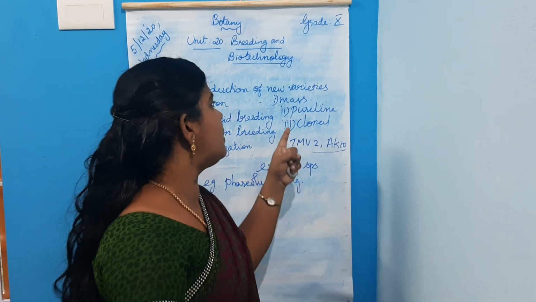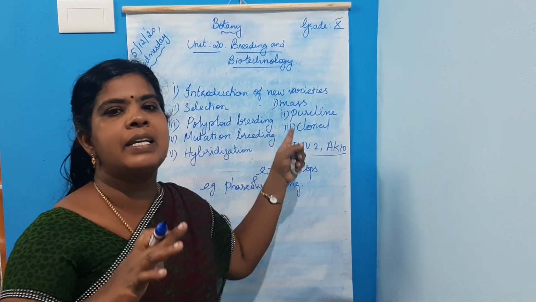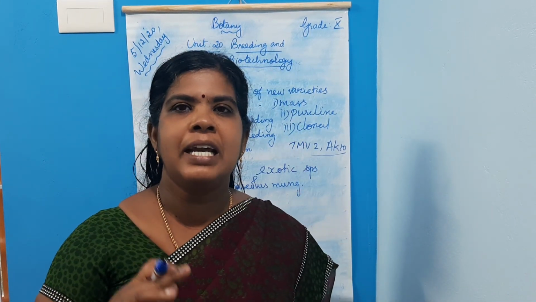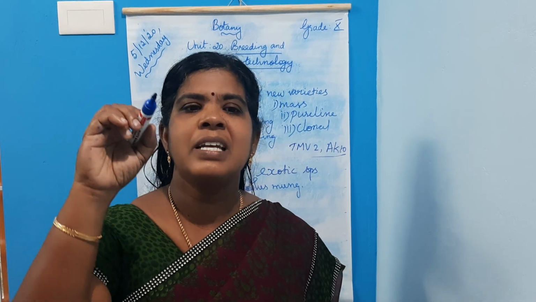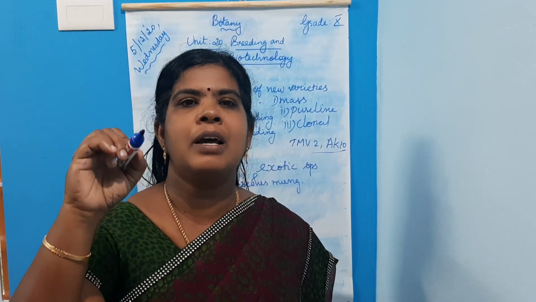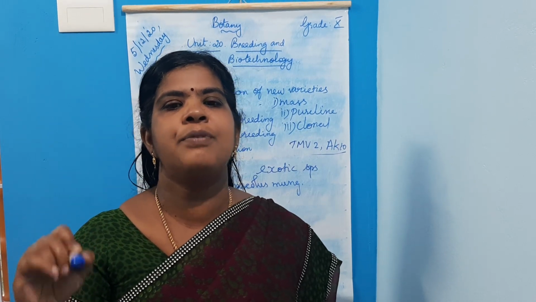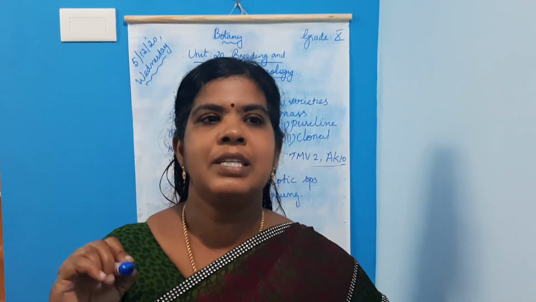Then the progeny obtained from pure line selection is similar both genotypically and phenotypically, because it is obtained from a single individual obtained by self-breeding, isn't it? So the progeny obtained from this pure line selection is similar both genotypically and phenotypically.